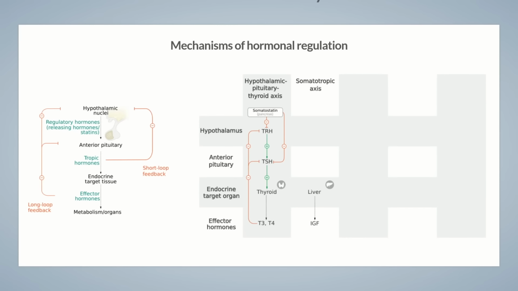The stimulation of the release of IGF starts with the release of growth hormone-releasing hormone, in short, GHRH, in the hypothalamus. This stimulates the release of growth hormone, in short, GH, in the pituitary gland. GH then acts directly on growth hormone synthesis in the liver. In turn, growth hormones inhibit the release of GHRH and GH via the feedback loops. To ensure that the anabolic processes in the body complement the food supply, there is also an inhibitory effect of somatostatin and a stimulatory effect of ghrelin from the stomach.